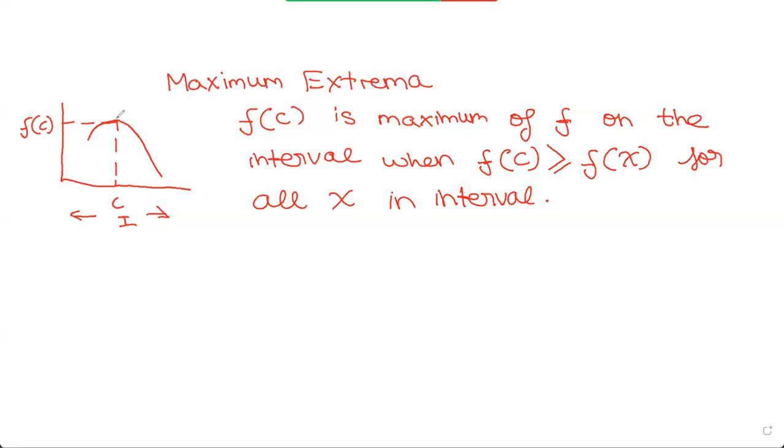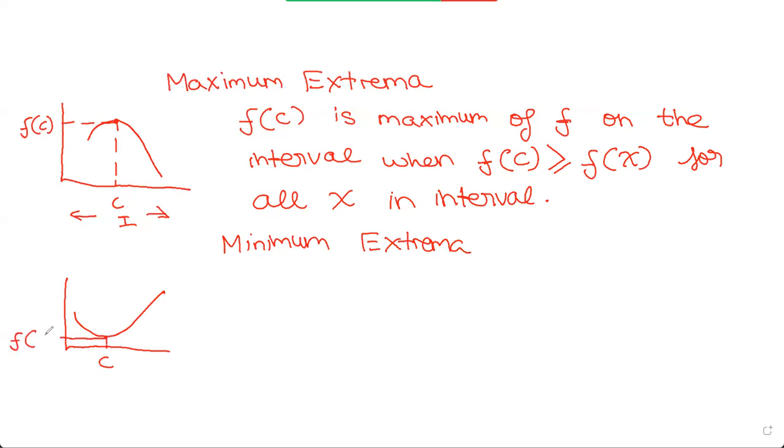As we can see, f of c right here, this point, it is the maximum, right? Because f of c is greater than or equal to f of x. Can you see any y value which is higher than this? No, right? So this is the maximum extrema. Now let's look at minimum extrema. So let's say we have a graph like this. This is c, this is f of c, and this is our interval.